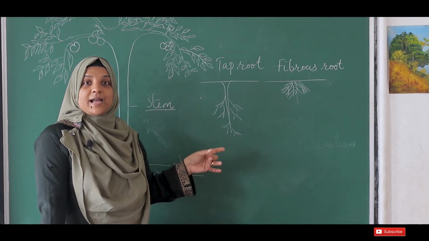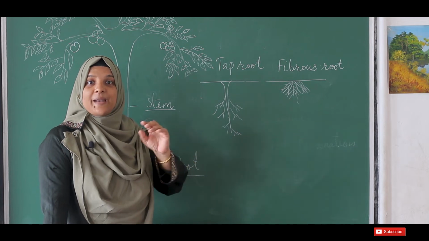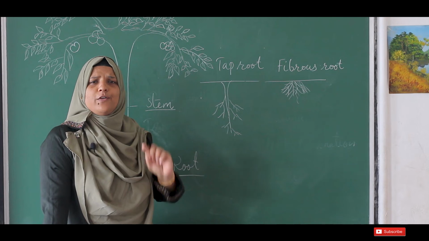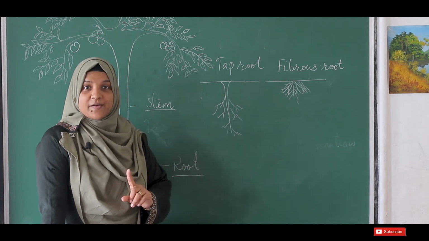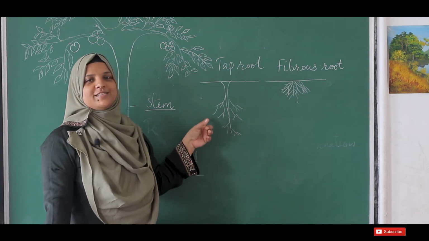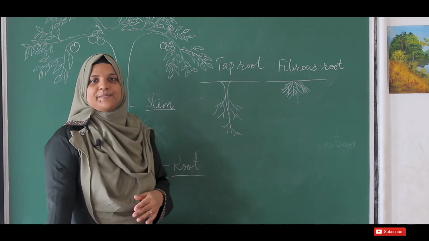This we can compare with the venation. We said leaf venation. The plants which have parallel venation all have fibrous root. The plants which have reticulate venation have taproot system. Okay, so there is a connection.